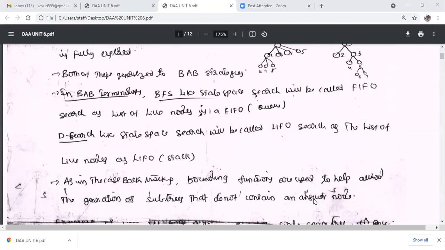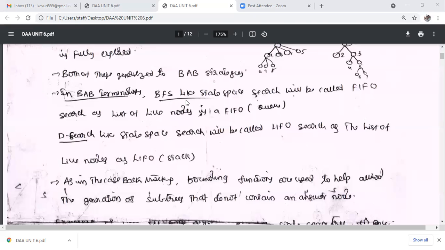So if any live node cannot generate children, that is, it cannot satisfy the bounding function, then the live node is bounded. Bounded means it cannot generate children further.